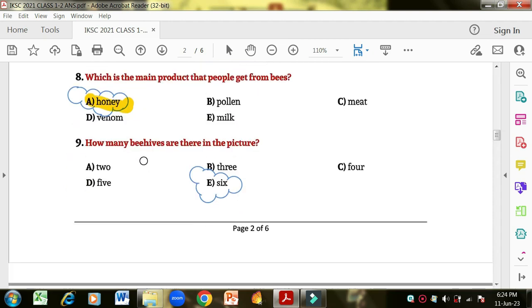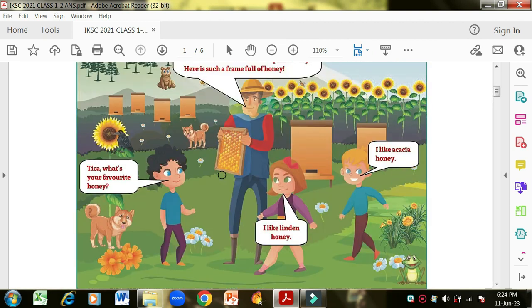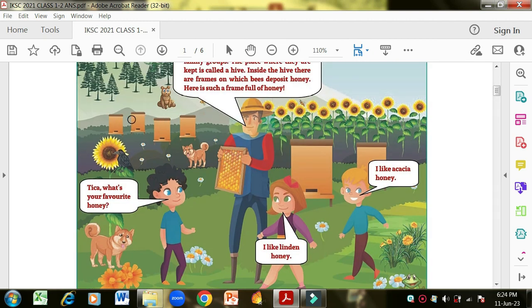How many beehives are there in the picture? Now you have to count the beehives, and count them very carefully. 1, 2, 3, 4, 5 and 6.